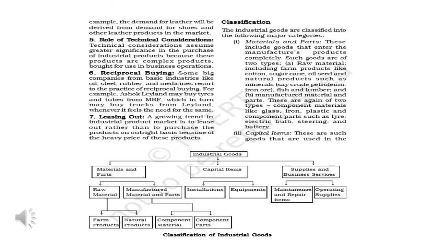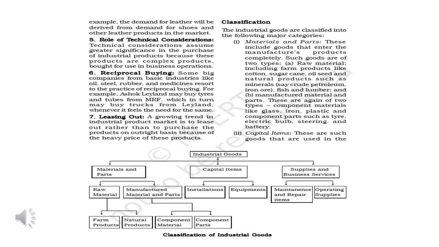Then reciprocal buying. Some big companies from basic industries like oil, steel, rubber, medicine resort to the practice of reciprocal buying. For example, Ashok Leyland, you must have heard, they deal with trucks and all. They may buy tires and tubes from MRF, which in turn may buy trucks from Leyland. So they basically deal in reciprocal buying only. I am buying this, you buy this from me. Leasing out also. A growing trend in the industrial products market is to lease out rather than to purchase a product. And this is also very common nowadays.